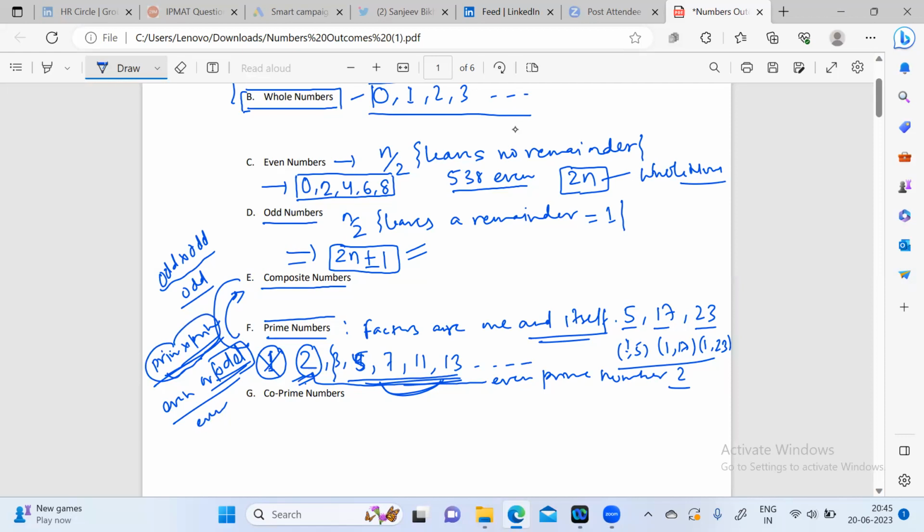So now you can define a composite number as all those numbers which are not prime. And you can also say they have more than 2 factors.